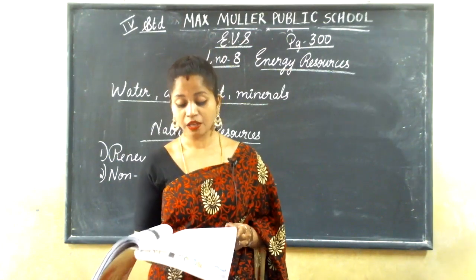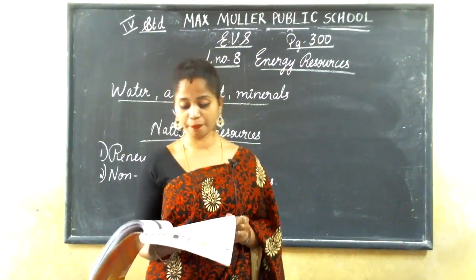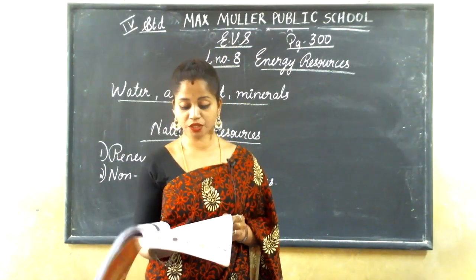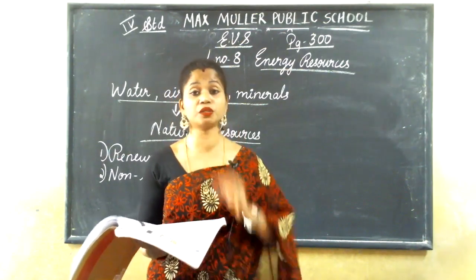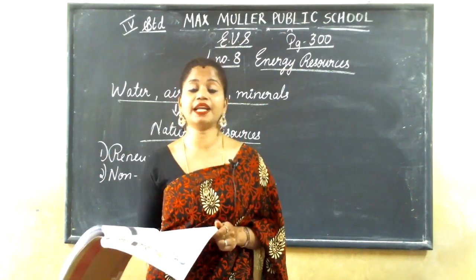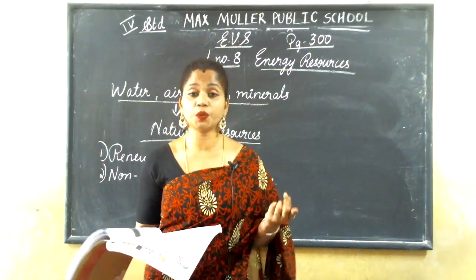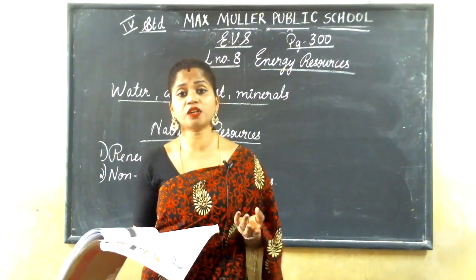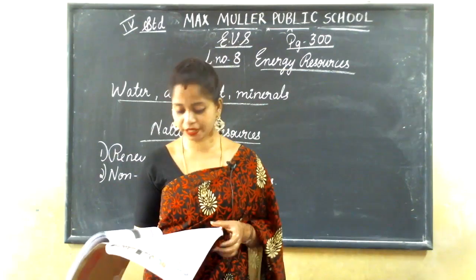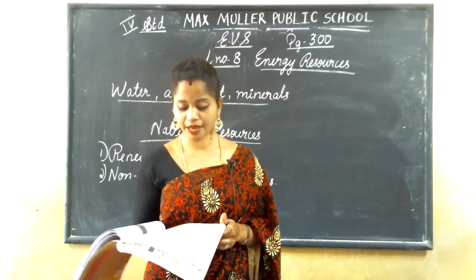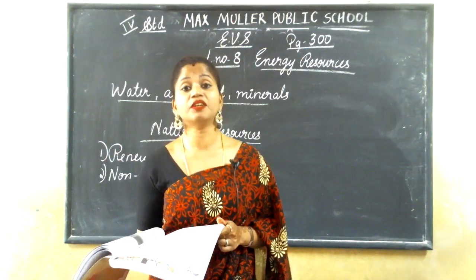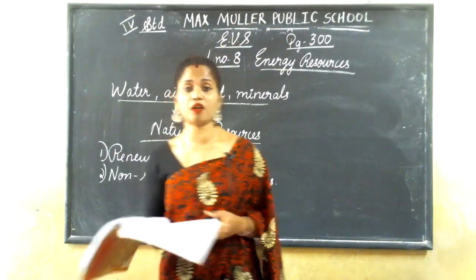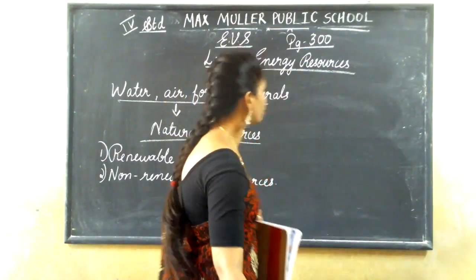The roots, leaves and stems of some plants are used for making medicines, and we are also getting medicines from these plants. The root, stem and leaves are also used for preparing medicines. That is why plants are called green gold.